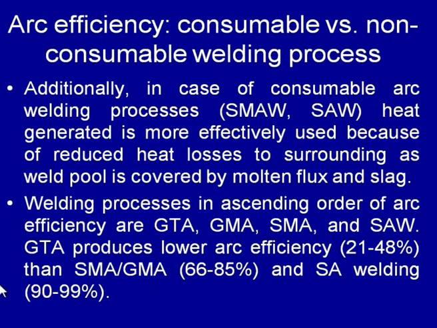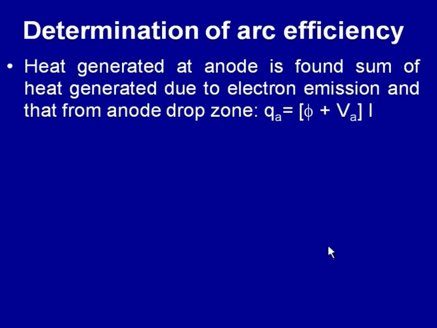the higher efficiency of the submerged arc welding process than the other welding process is mainly attributed to the cover of the molten flux around the arc, around the weld pool, which effectively protects the losses of heat from the weld pool and the arc to the surrounding, and this in turn brings in the great difference in the arc efficiency. So, to calculate the arc efficiency in next two slides, mainly we will be saying that how to calculate the arc efficiency using the various voltage drops and the welding currents.